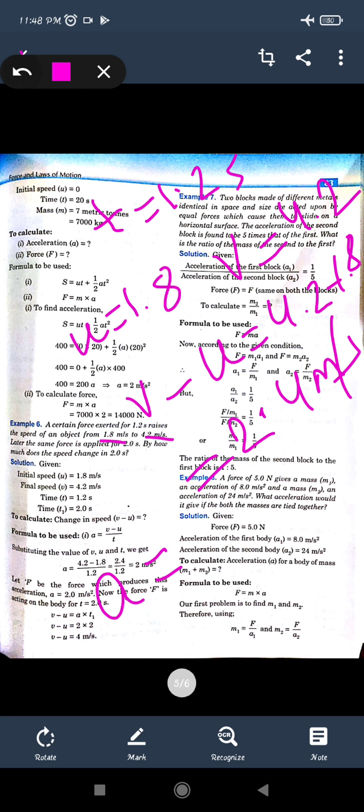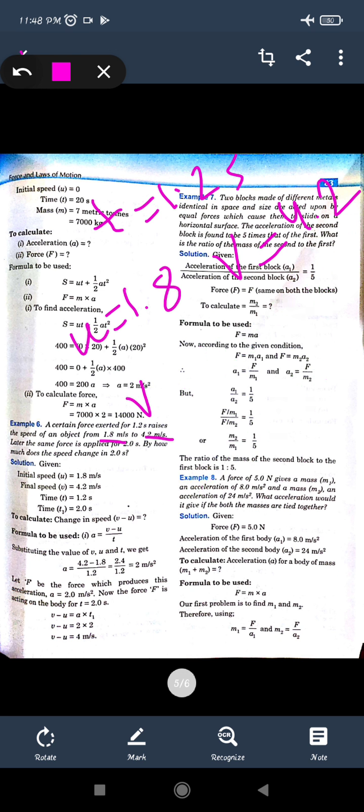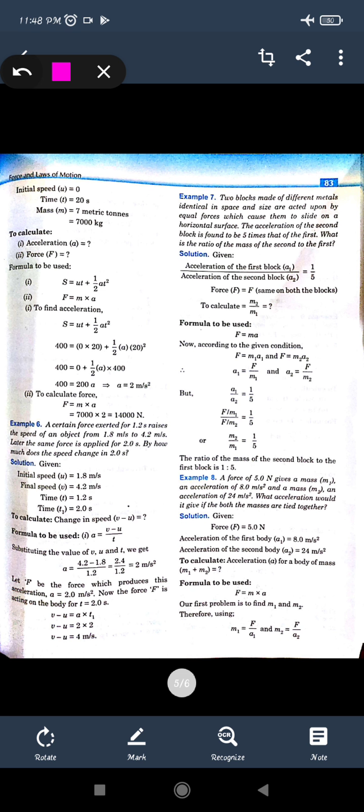Now what is given is that later the same force is applied for 2 seconds. Now by how much does the speed change in 2 seconds, we have to find out, right? We know that force is equal to mass into acceleration. From here can we find out the acceleration's value? We have already found it for the first case, because the mass is the same and the acceleration is also the same. We just have to change the velocities.